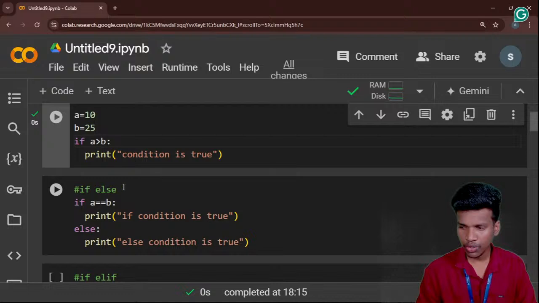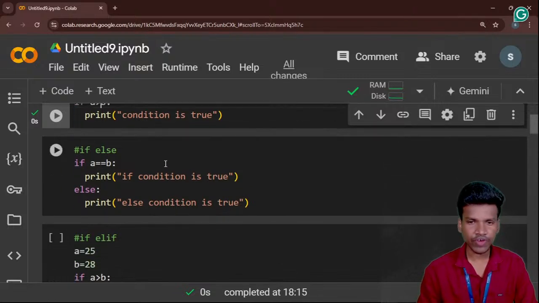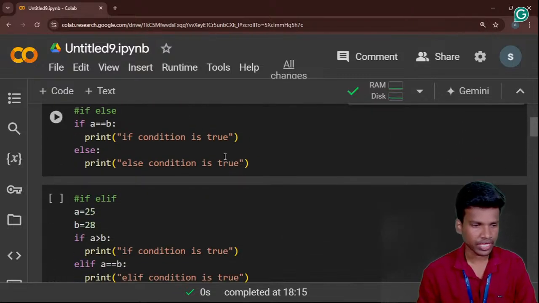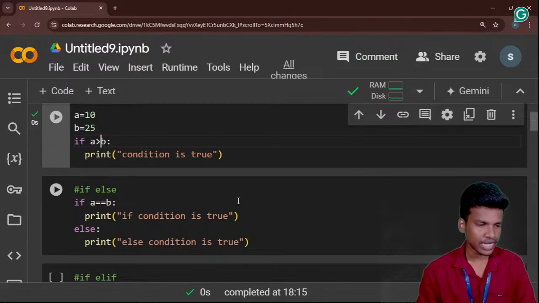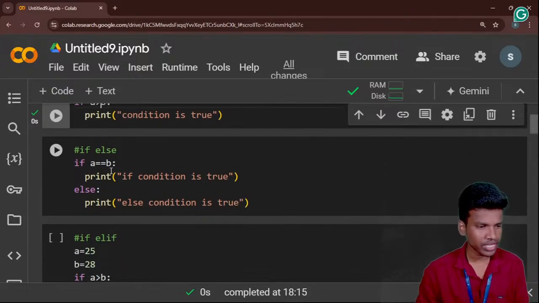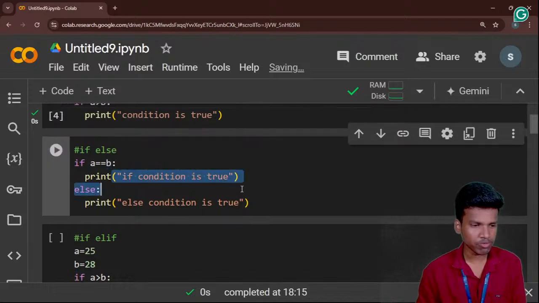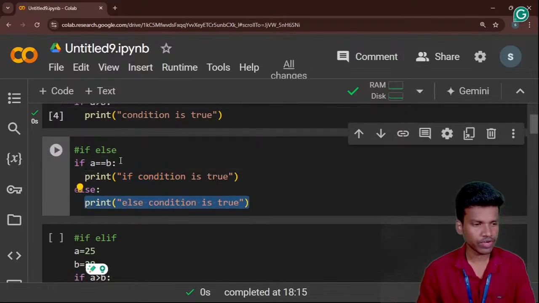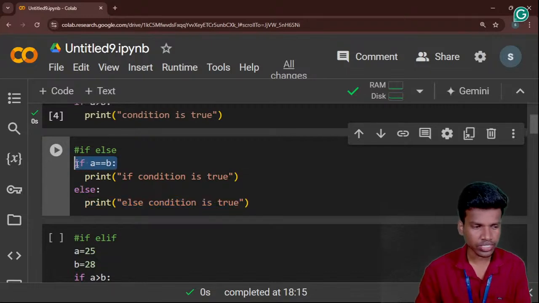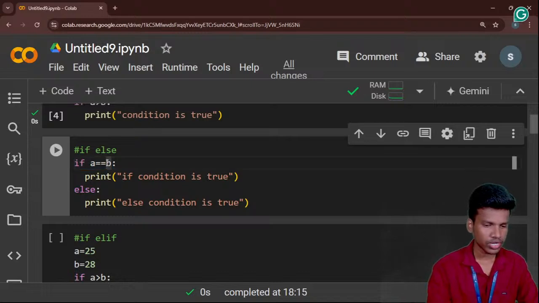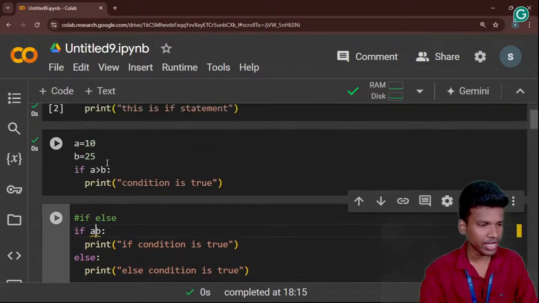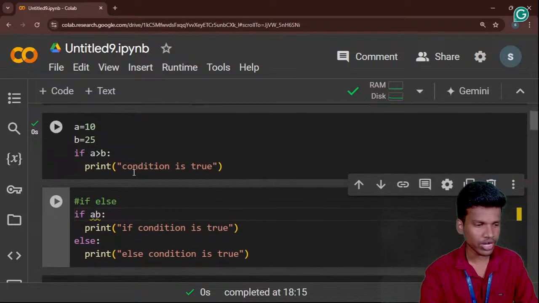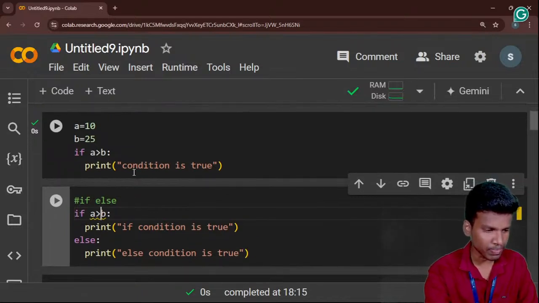Okay, so now we move on to the next one, the if and else statement. Same as before, once the if condition is true, automatically the if statement will be executed. Once the if condition is false, automatically the else condition is true. So now I am using the same variables, the a value and b value that I already created, in this place.